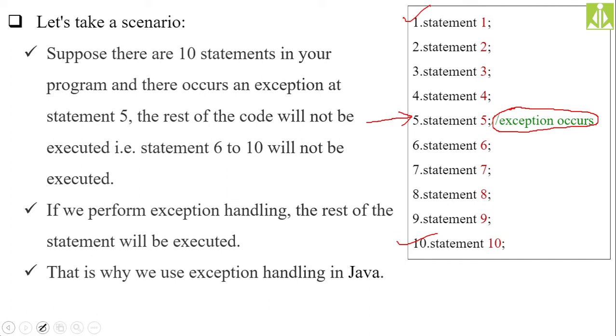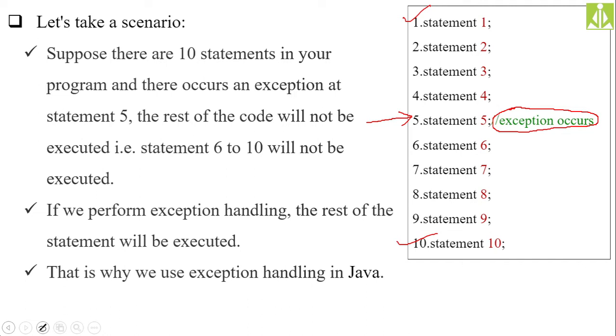That is the reason why exception handling in Java is very, very important. Without exception handling the program execution will be stopped, and with exception handling the normal flow of the application will be maintained.